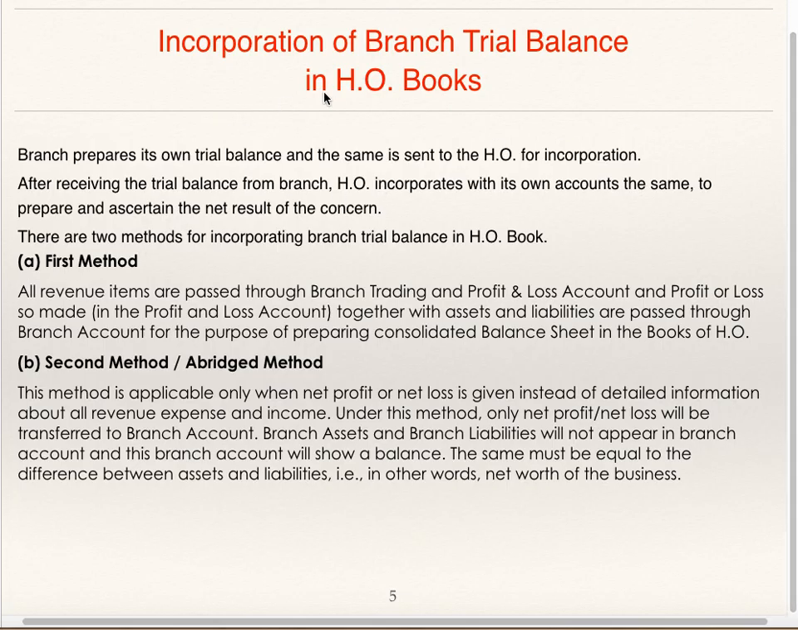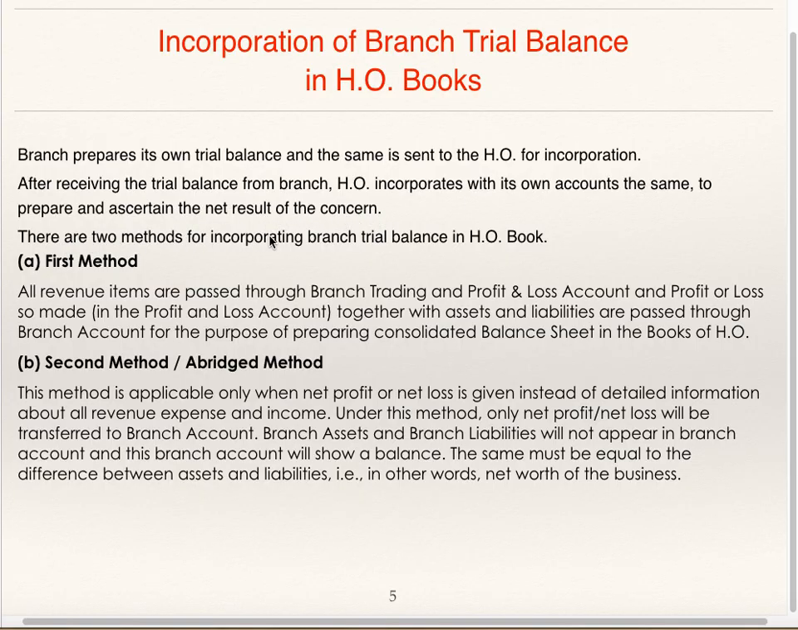Incorporation of branch trial balance in head office books. Branch prepares its own trial balance and the same is sent to head office for incorporation, that is, adding all the items of income, expenses, assets and liabilities of branches to head office books. After receiving the trial balance from branch, head office incorporates it with its own accounts to prepare and ascertain the net result of the concern.